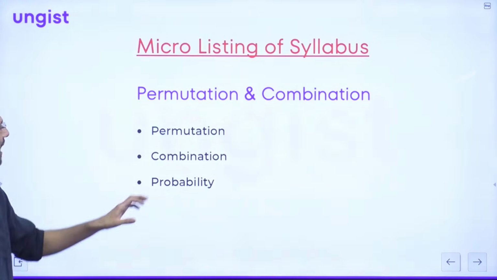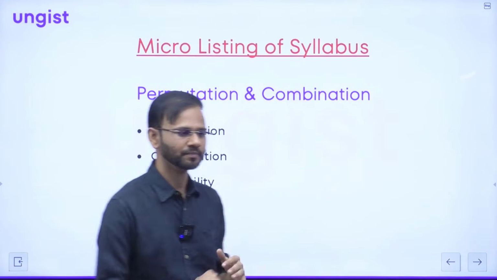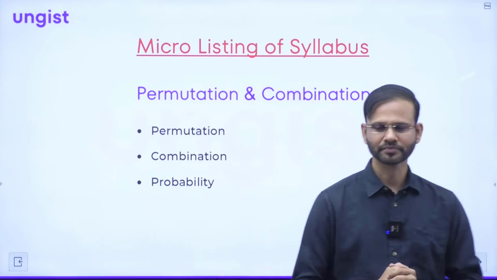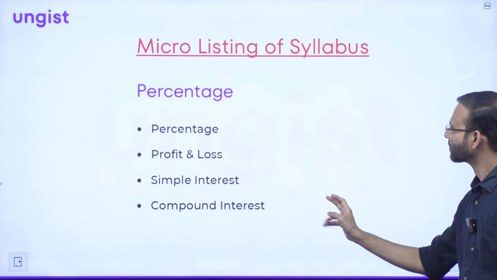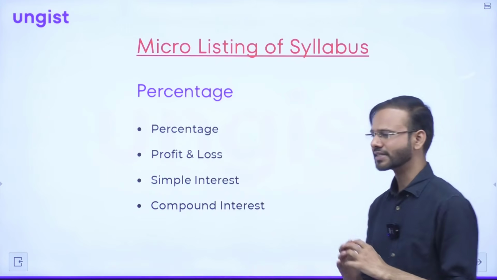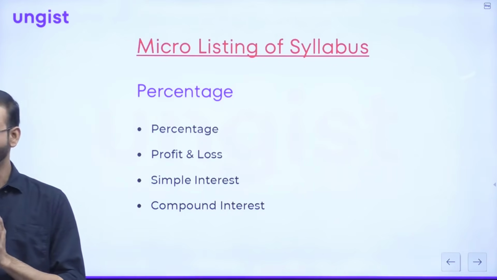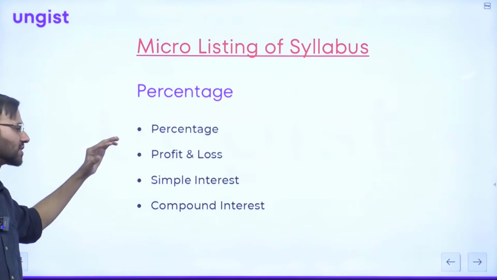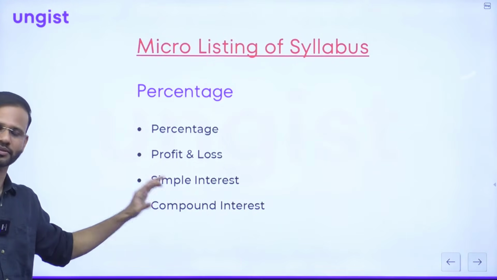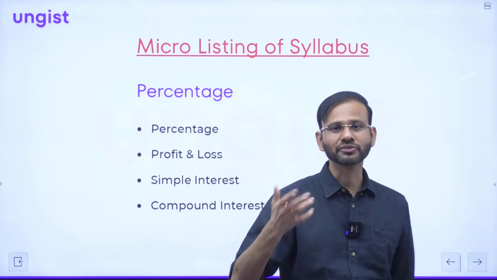Permutation, combination and probability will come under the permutation and combination capsule, right? Okay. After that, percentage. Guys, inside percentage, we'll be discussing all the topics related to percentage, like percentage, profit and loss, simple interest and compound interest, right everybody? Where percentage plays a very vital role, right?